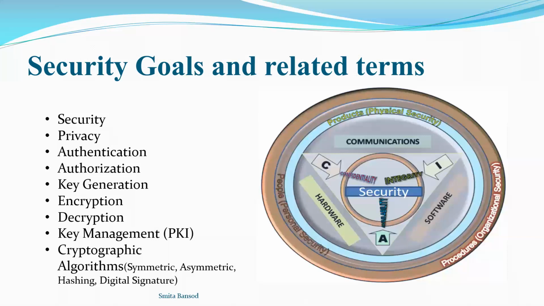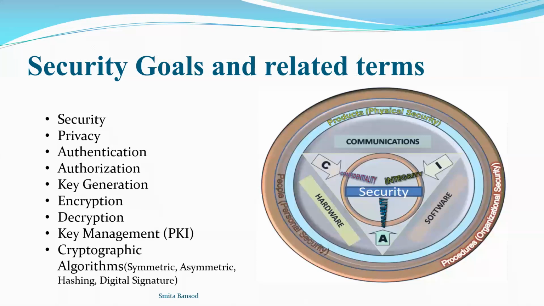Then hashing. To achieve integrity, we use the hashing algorithm. For whatever data, we create the hash. We send the actual message and the hash value, and if both match, then we can say that integrity is achieved. No one has modified that particular data.